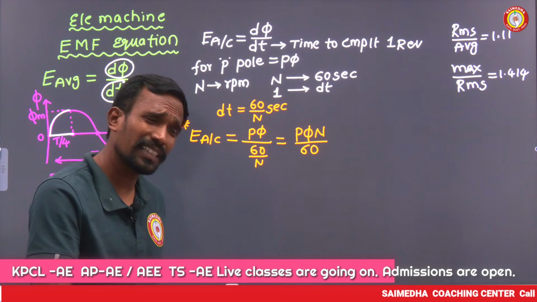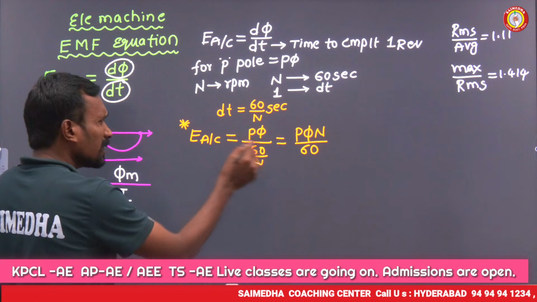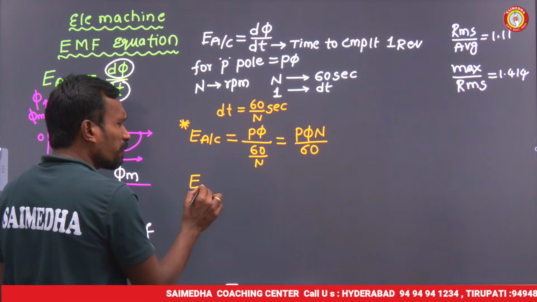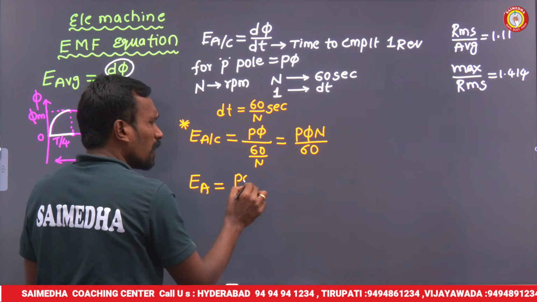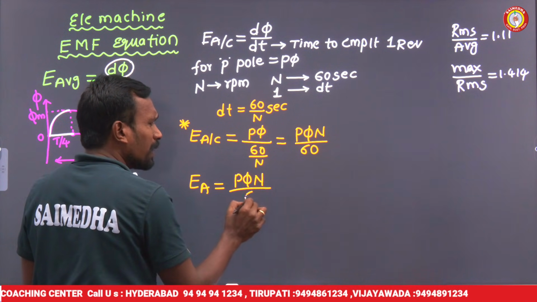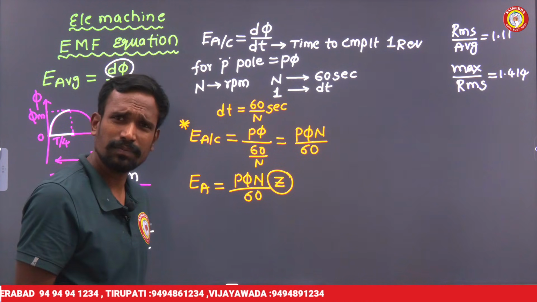Generally the generated EMF is different, φZ/60 something is there. Yes, this is E average per conductor. If you want total E average, multiply by the number of conductors: PφN/60 into Z. This is for the total number of conductors.